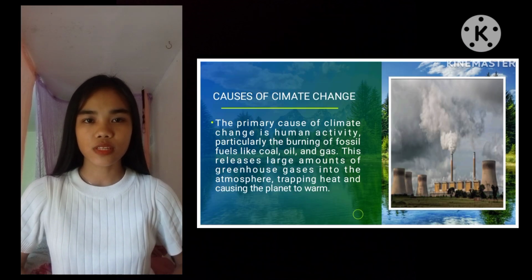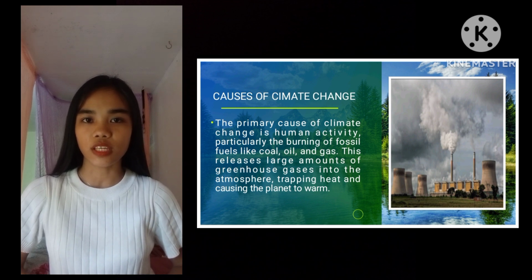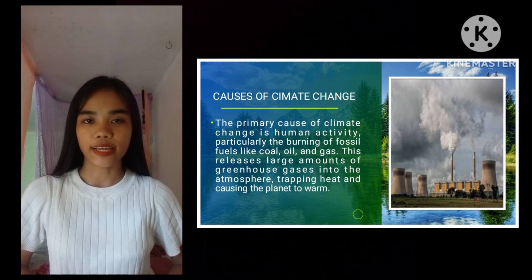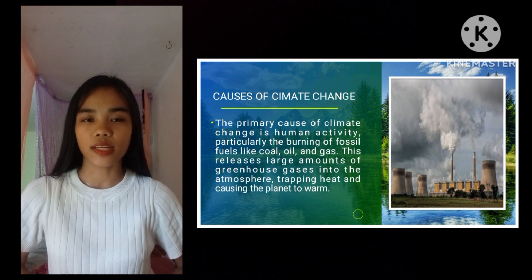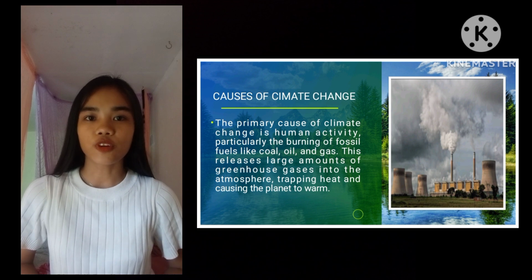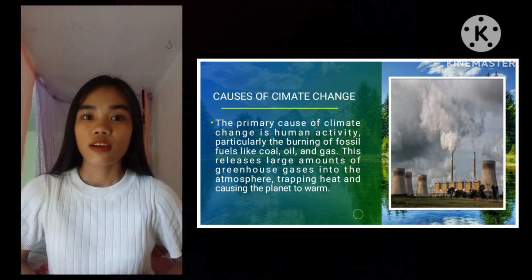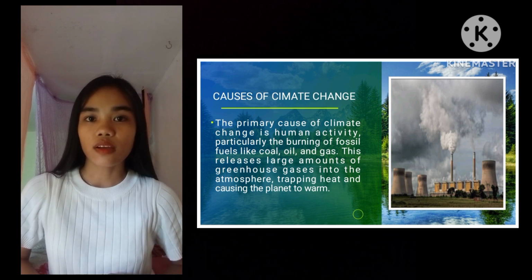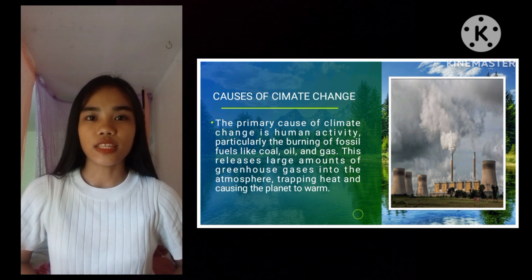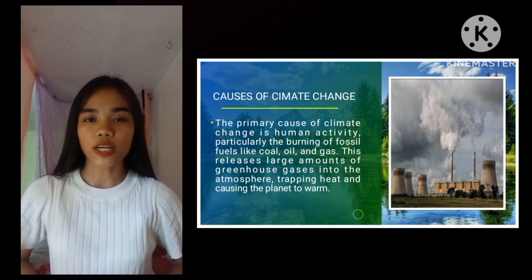The primary cause of climate change is human activity, particularly the burning of fossil fuels like coal, oil, and gas. This releases large amounts of greenhouse gases into the atmosphere, trapping heat and causing the planet to warm. Burning fossil fuels releases large amounts of greenhouse gases, primarily carbon dioxide.